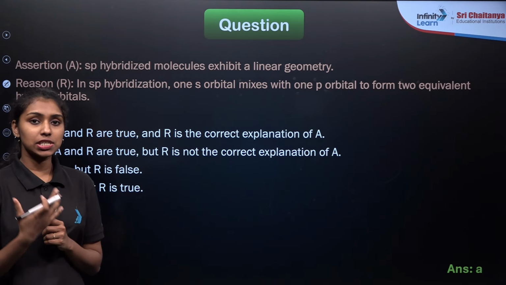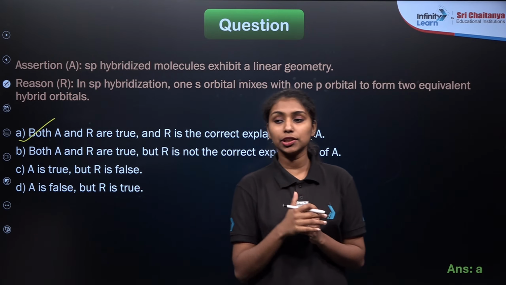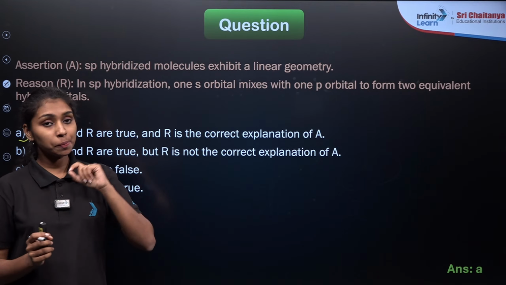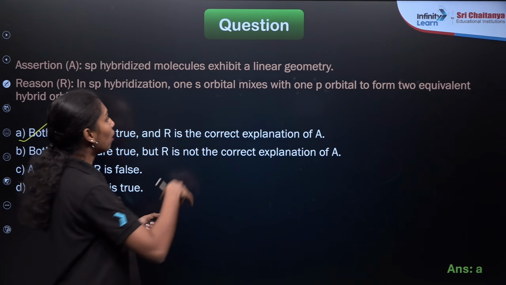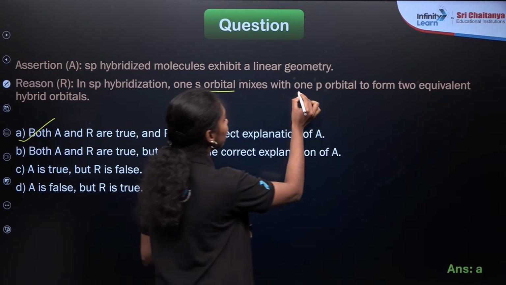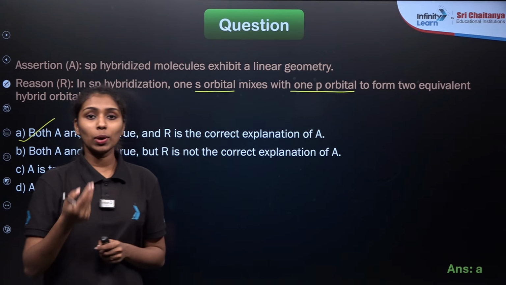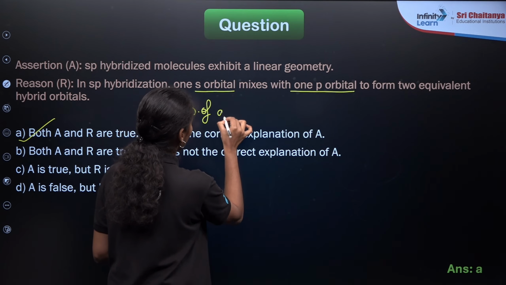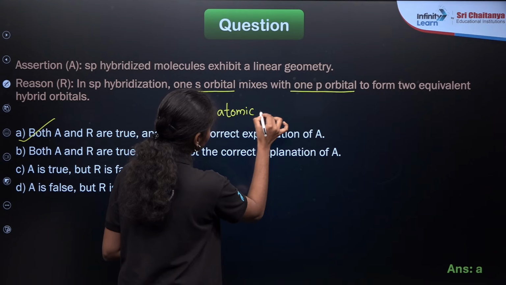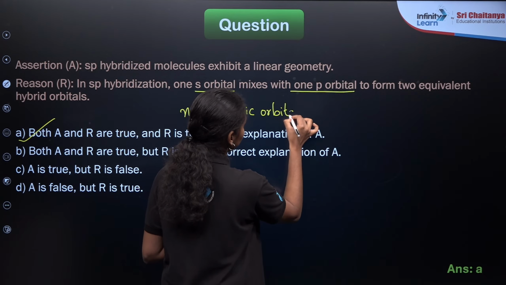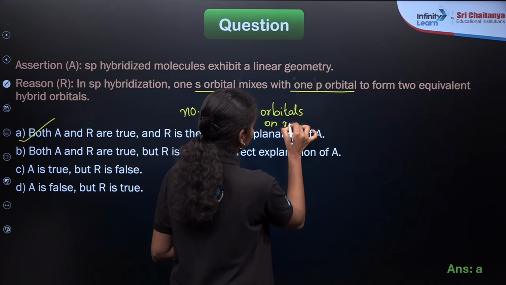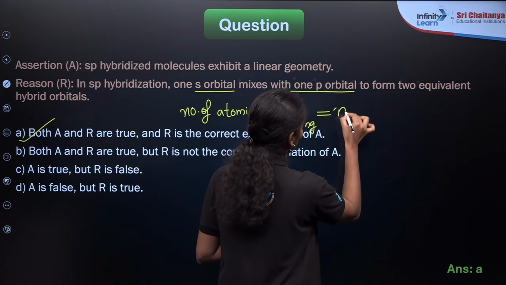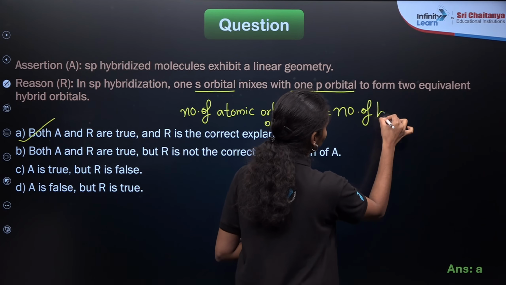Then what do you mean by the hybridization? Whenever we are taking any of the orbitals, they will be combined to form the corresponding number of hybrid orbitals, right? So if you are asking about the sp hybridization, one s orbital will mix with one p orbital to form two equivalent sp hybrid orbitals. If you are taking the number of atomic orbitals equal to n, that will be equal to the number of hybrid orbitals formed.